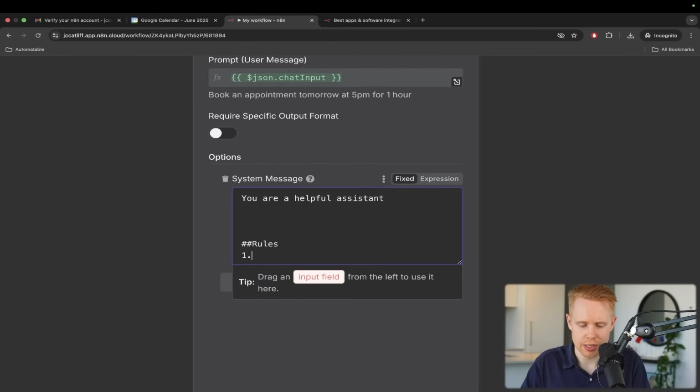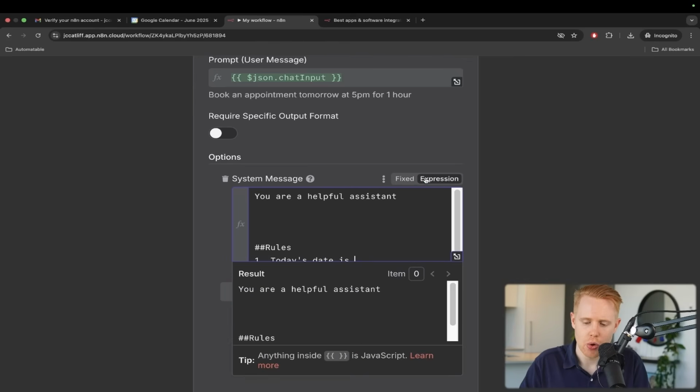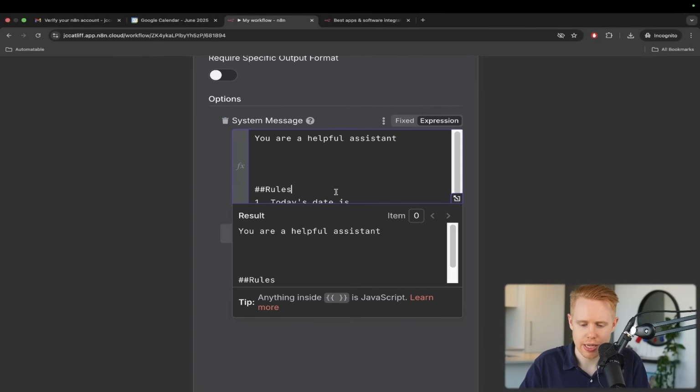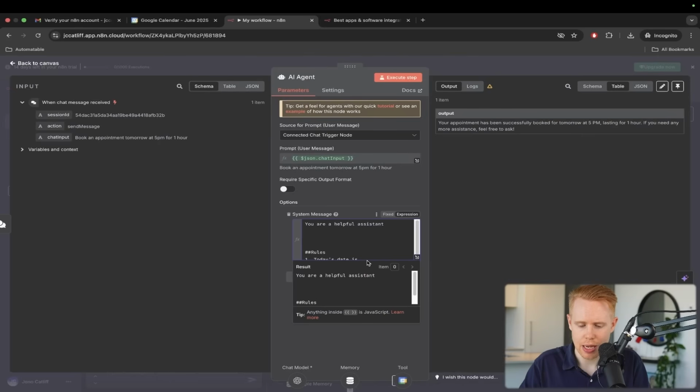And one of the rules is I want to say today's date is, and remember how instead of hard coding it June 17th, because this is always going to change, we need to flip it to expression like I was mentioning earlier. And what this does is it allows us to enter in this green kind of text here, which is functions. And now we can enter in a particular function for the date.